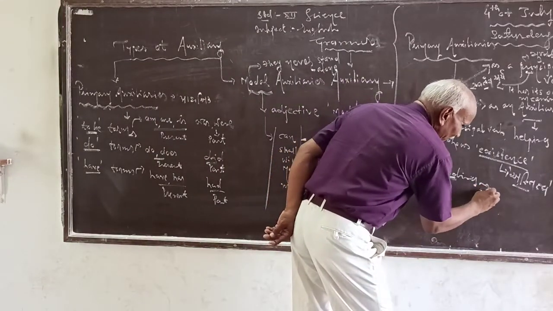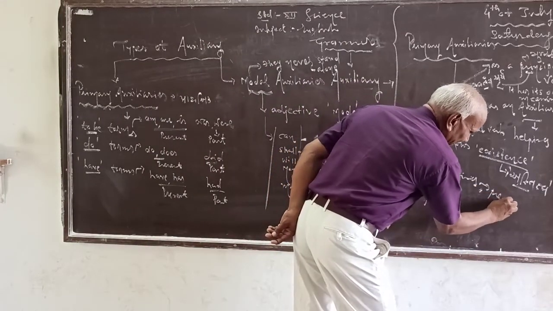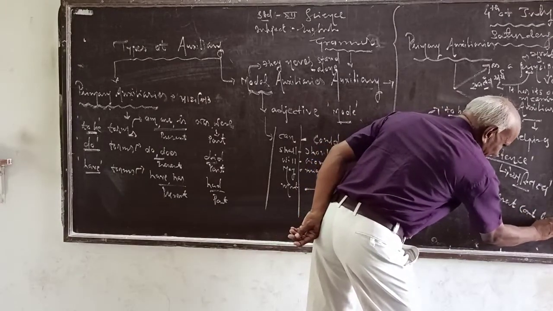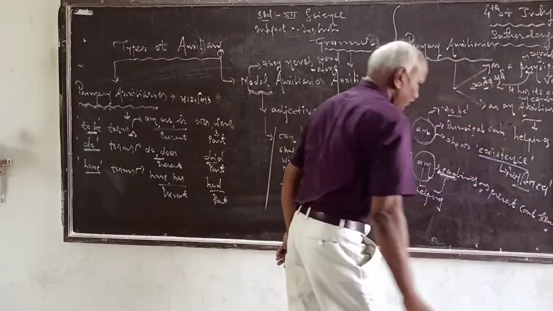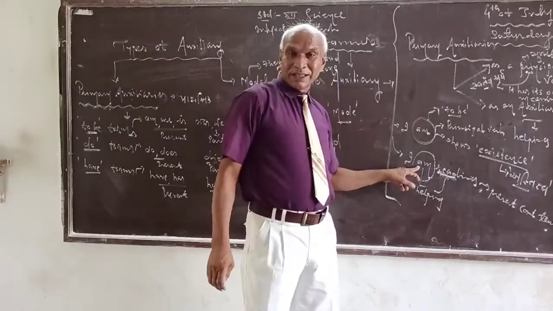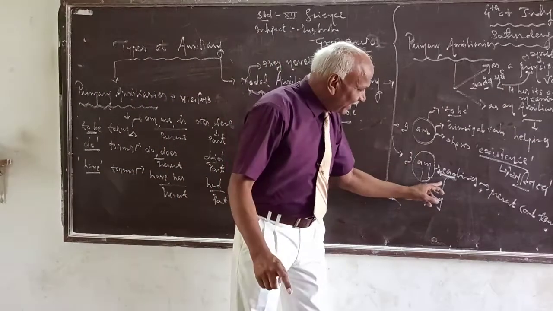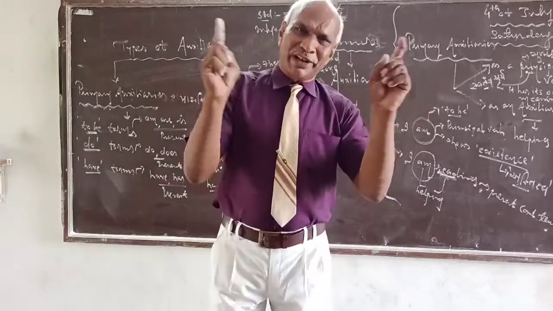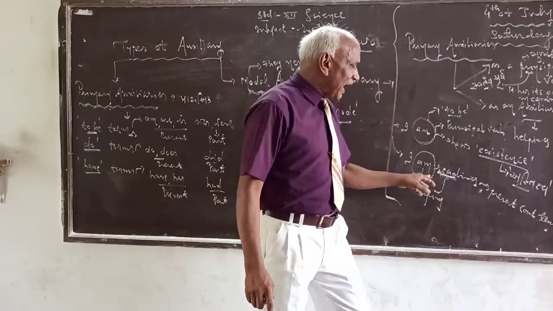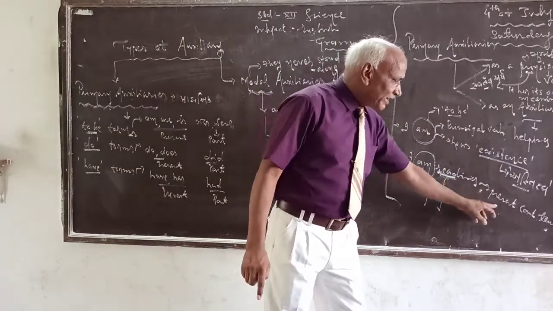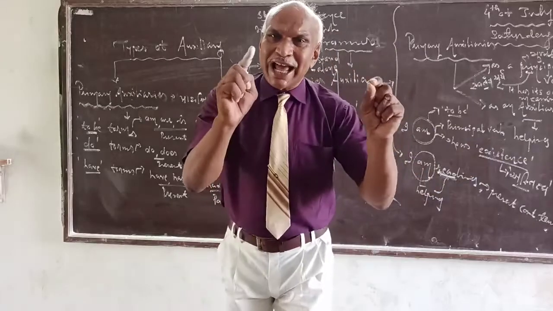Make a new format. Present continuous tense. Okay? And helping verb, and when it has read, read becomes reading, and makes present continuous tense.